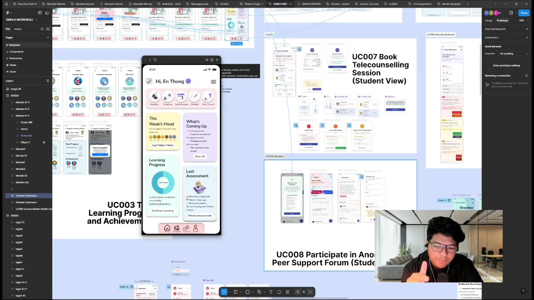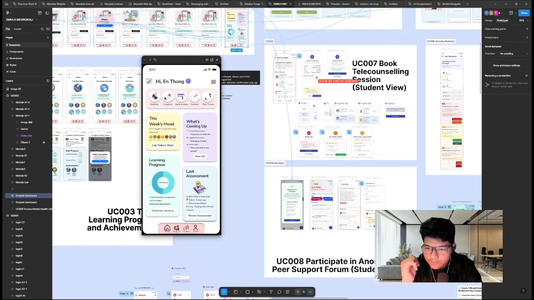Next is the peer support forum. Use case 008. Participate in anonymous peer support forum in the student role. They can go back to dashboard and click links. They can select peer forum.